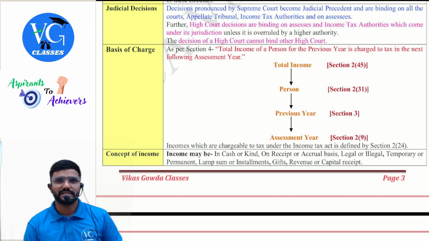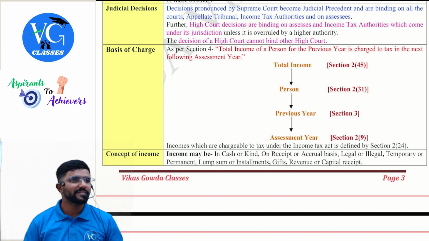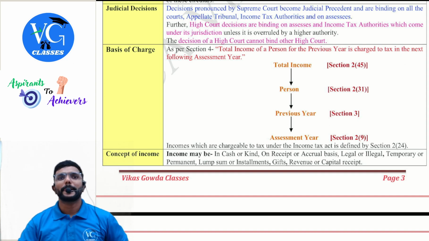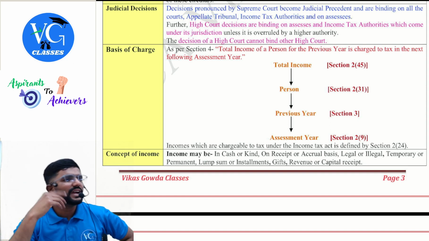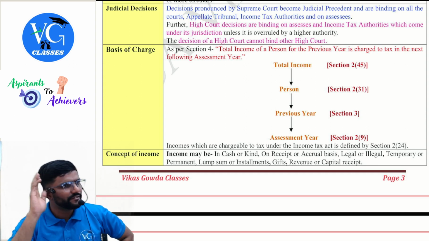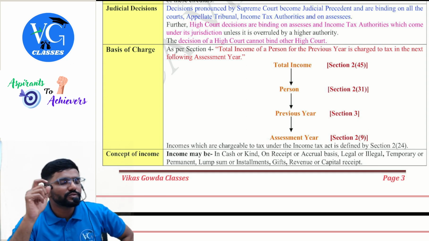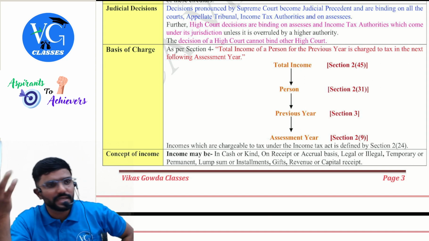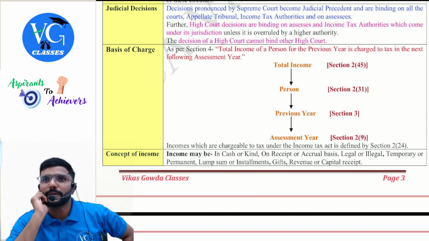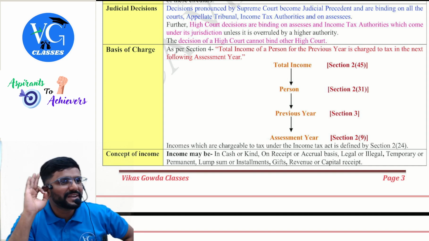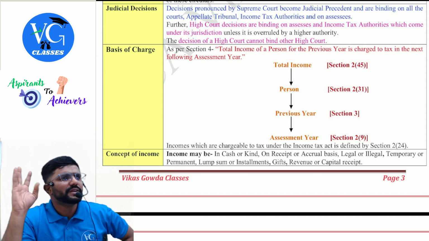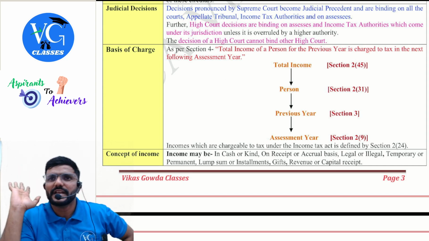Now coming to judicial decisions, that is the judgment given by the court. Sir, whenever I don't get a solution for my question in the law, where do I go? To the court. Or wherever there is a loophole in the law, I have done something but the law is telling something else, and I have figured out that no such condition was mentioned in the law. Now the department may put a case against me, or I may put a case against the department. We will take the case to the court. Guys, if the judgment is given by the Supreme Court, which is called the Apex Court in India, it is binding on everyone, department, people, everyone within India.